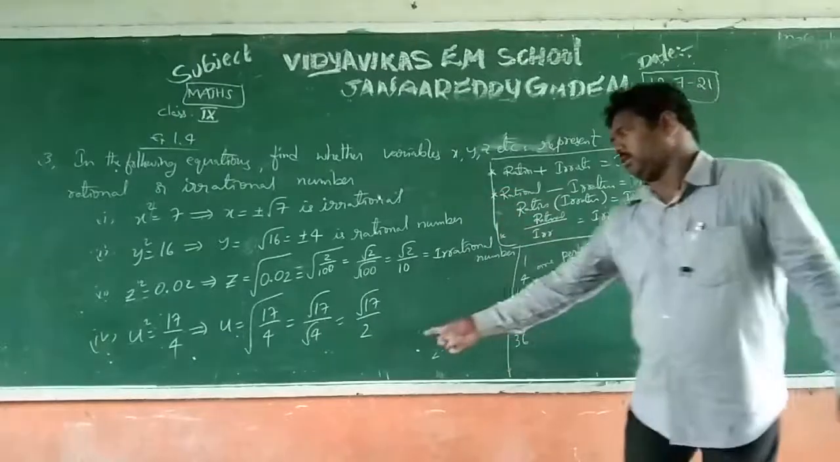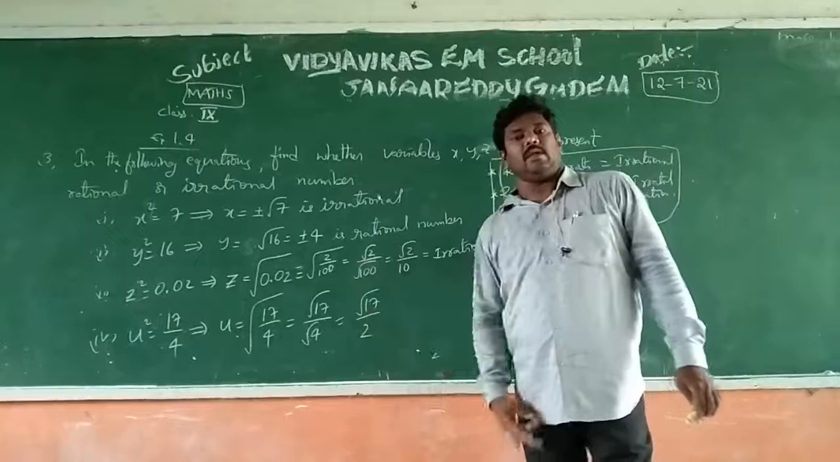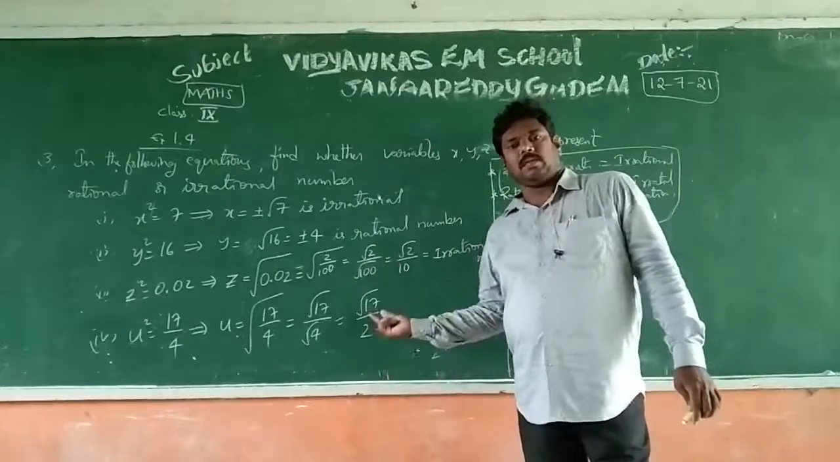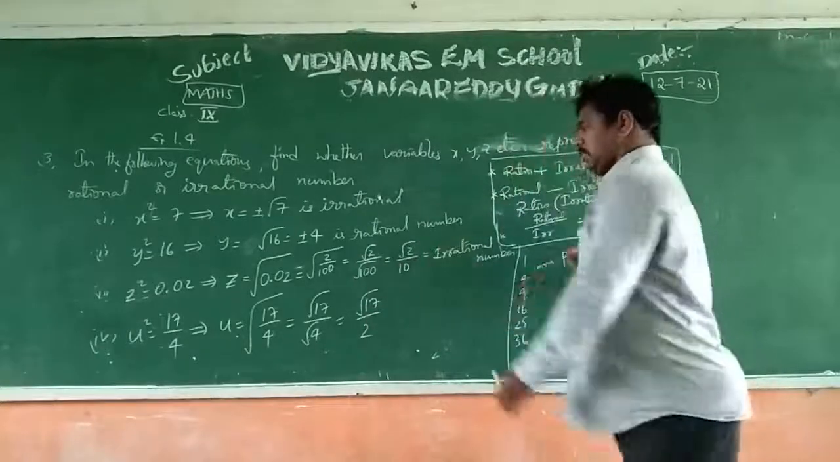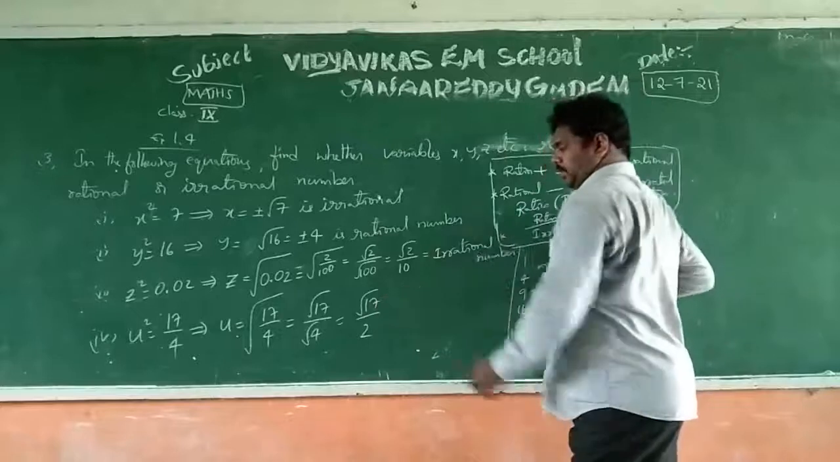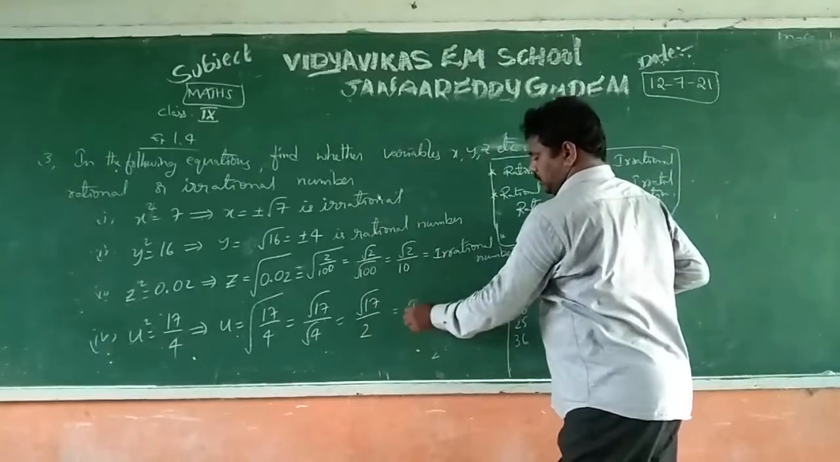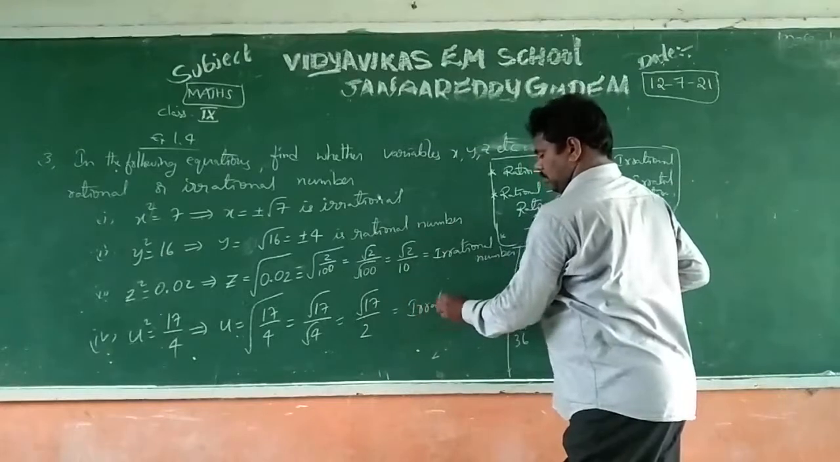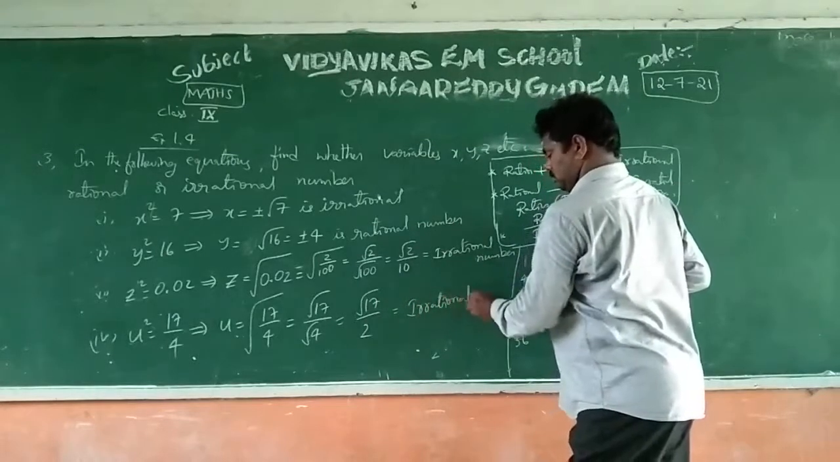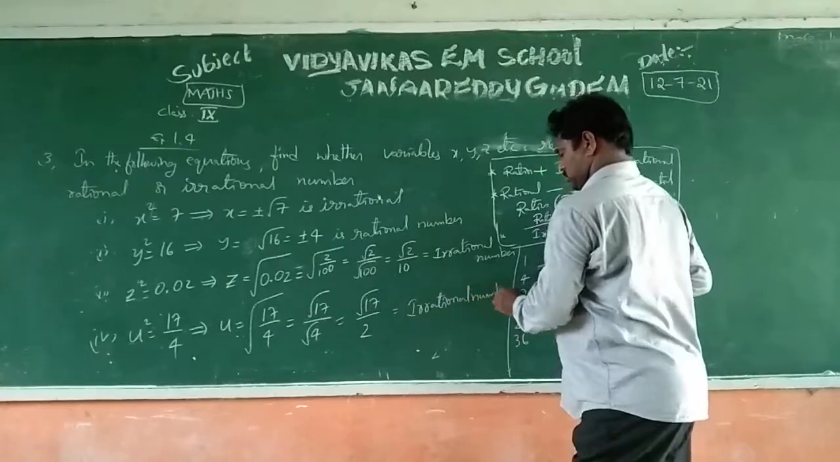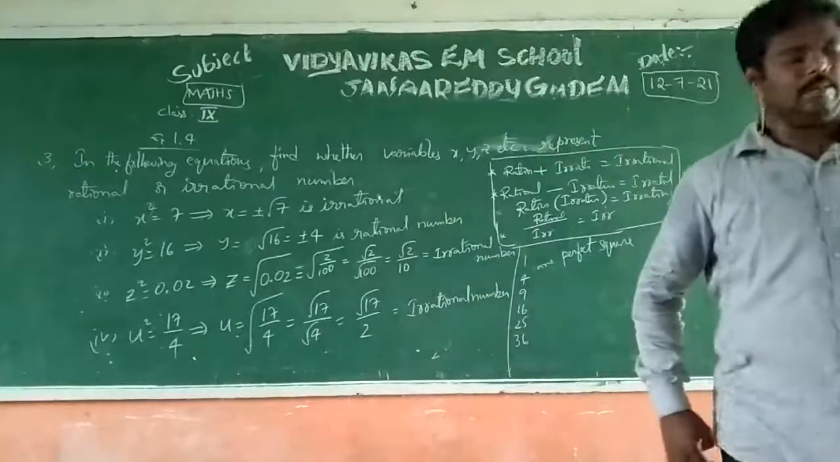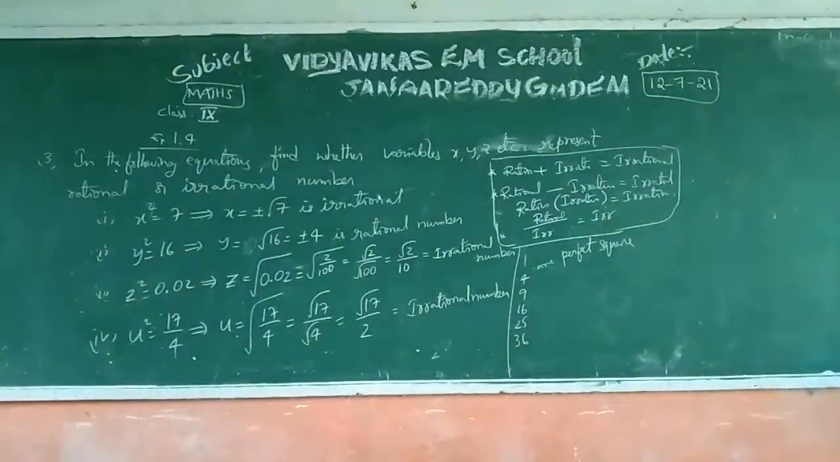Root 4 is equal to 2. But root 17 is irrational, because 17 is not a perfect square. That's why we can say irrational by rational number is also an irrational number. Here you should get clarity about rational and irrational numbers.